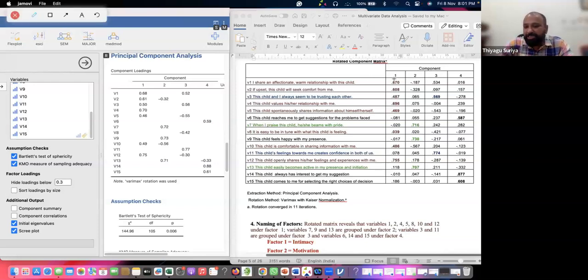Now we can see this, the first, this is like a factor loading. If you see V1 as a variable, the first item lies on all the 4, but you can see on the factor loading side, it lies on the first factor. The first factor only is loading. Similarly, item 2 is also loading on the first factor, because all other factors are less than the first factor. You can see the third, 0.48, it is going to lie on the factor loading.